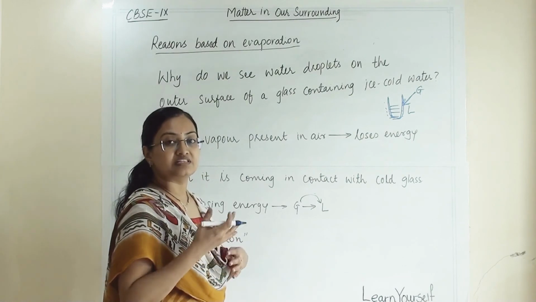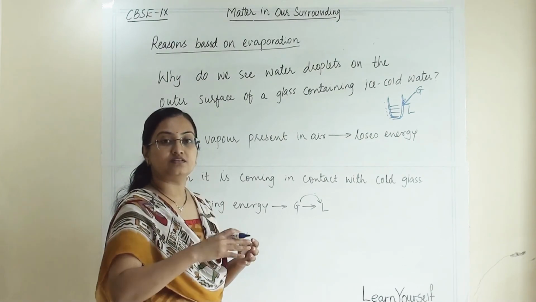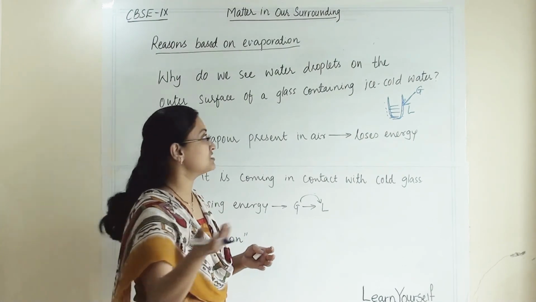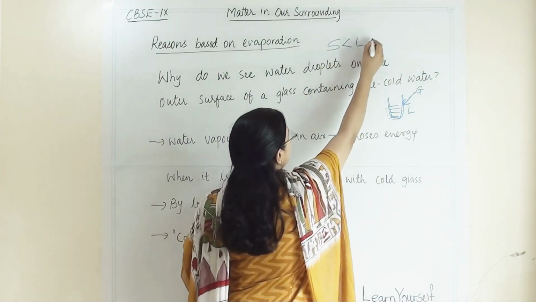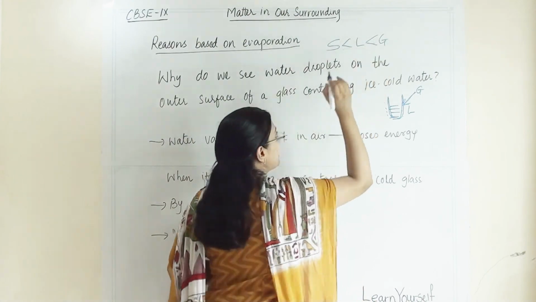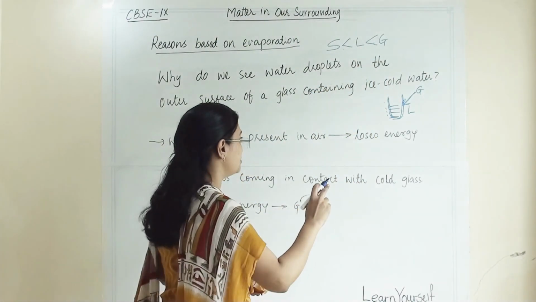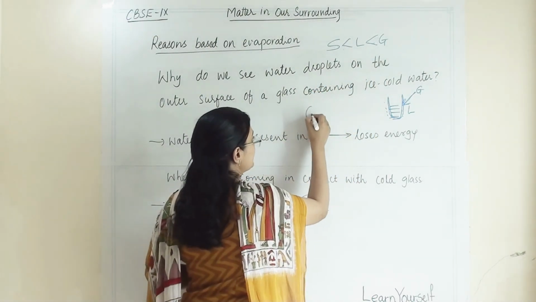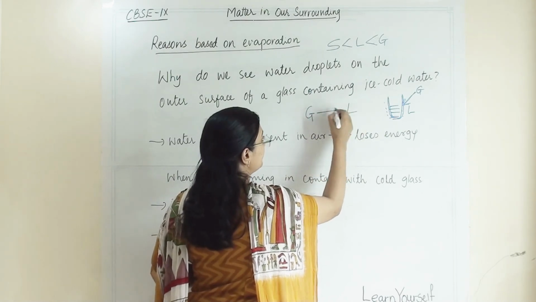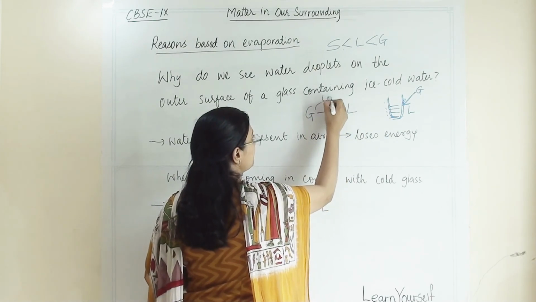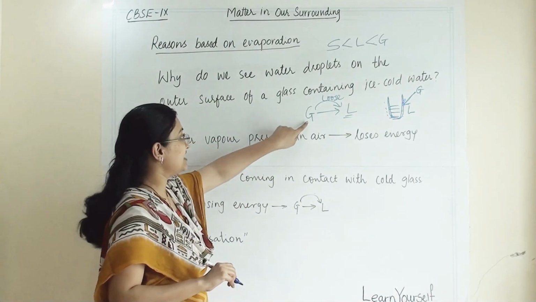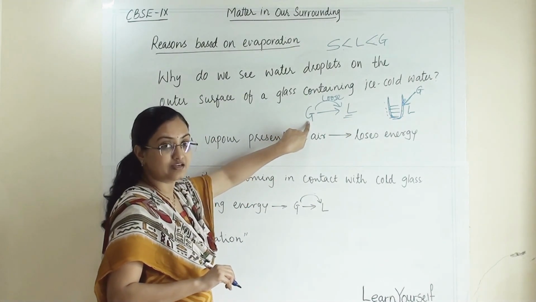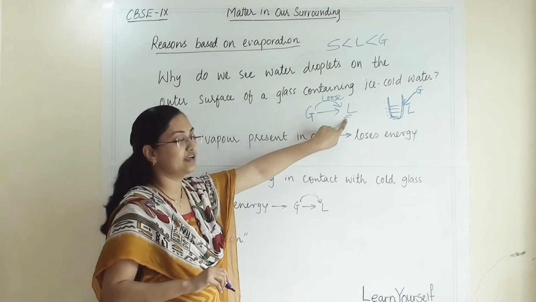Till now we were discussing that it gains energy and converts into gaseous state, because solid has the least energy, liquid is in between, and gaseous state has the maximum amount of energy. So when a gaseous state converts into liquid, it has to lose some energy, because the kinetic energy of gaseous atoms is higher than that of liquid.